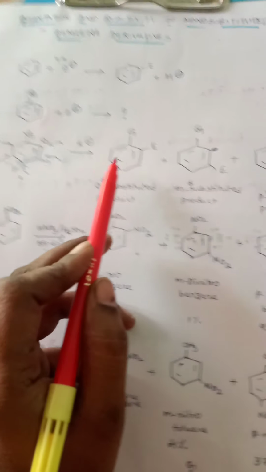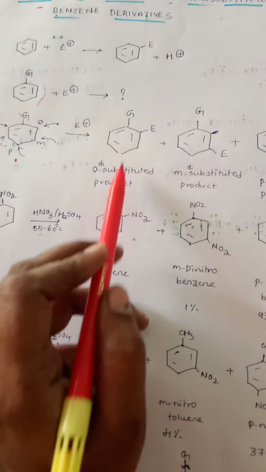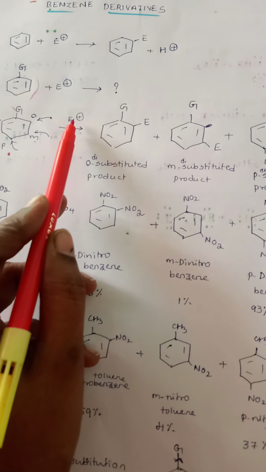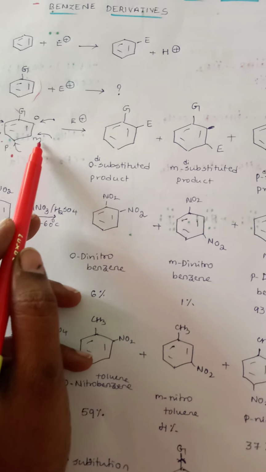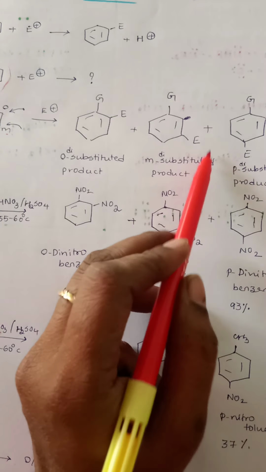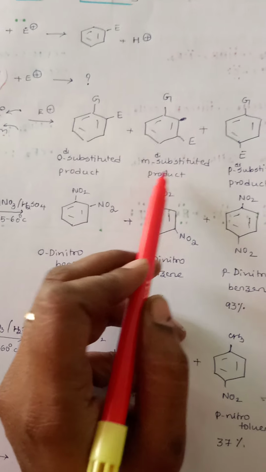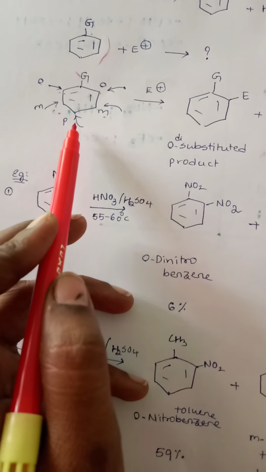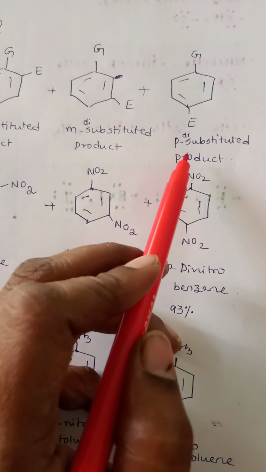If the electrophile is attacking at the ortho position, either here or here, you will get an ortho disubstituted product. If the same electrophile is attacking at the meta position, you are going to get a meta disubstituted product. If the same electrophile is attacking at the para position, you are going to get a para disubstituted product.